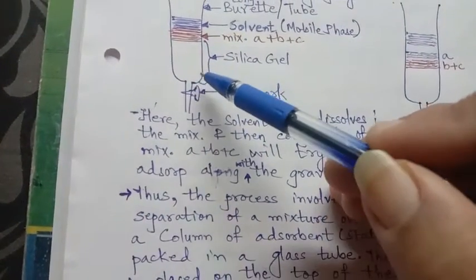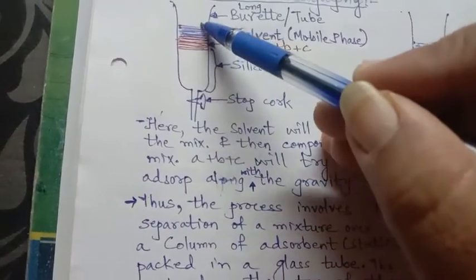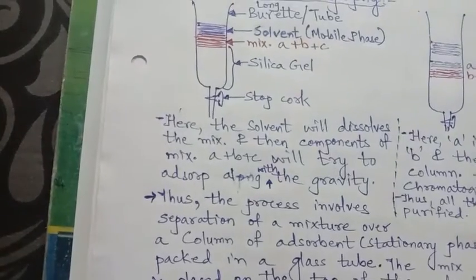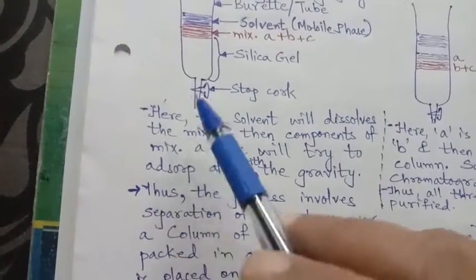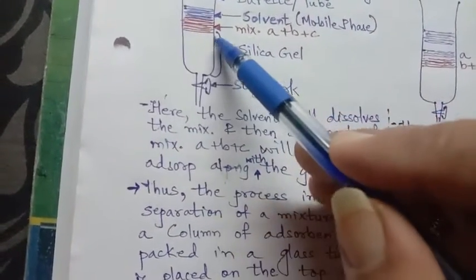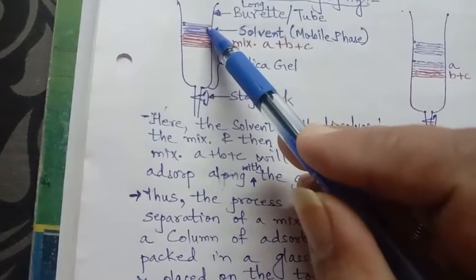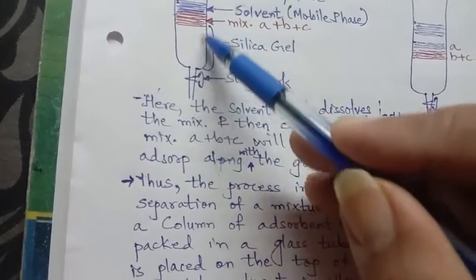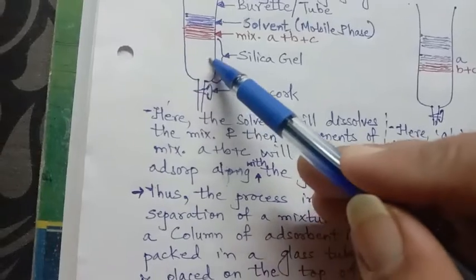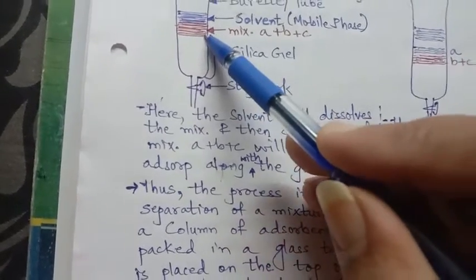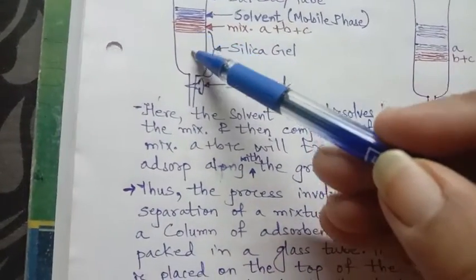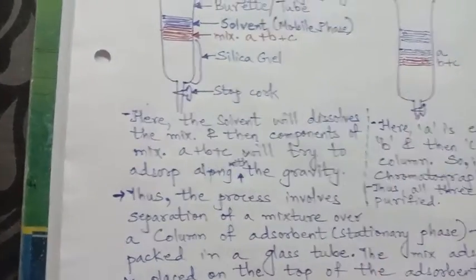In paper chromatography what we saw, it was rising against the gravity. And here, the mixture will get dissolved by the solvent and try to adsorb, that means they will try to remain on the surface of the silica gel and will try to come down.